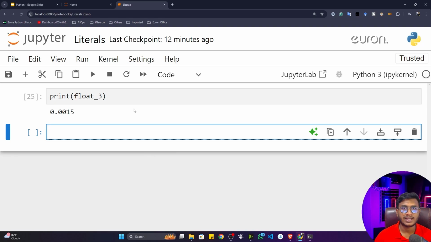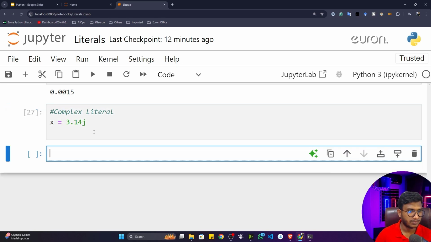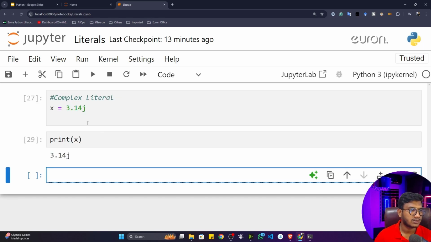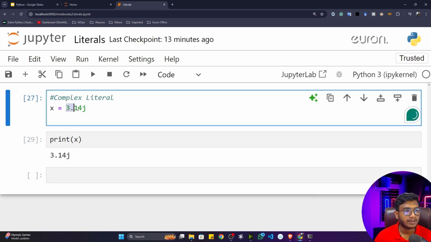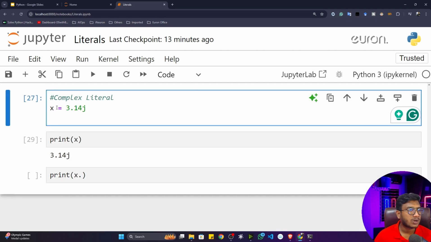The next thing we'll be understanding is the complex literal. Here, guys, I have defined one complex literal. You can see x is equal to 3.14j. This is a complex number. If you print this particular number, let's say print x, this is going to be my complex number. Now you can also take out the real part as well as the imaginary part from this complex literal. How? For this, just try to call one attribute. Inside a complex type object you have two kinds of attributes.